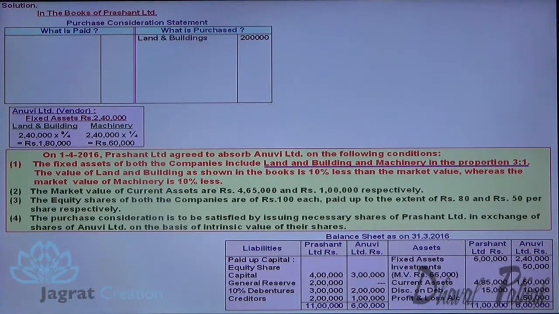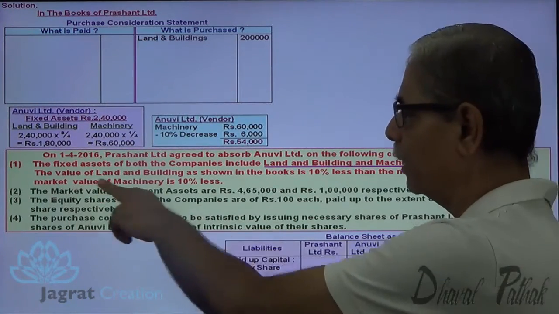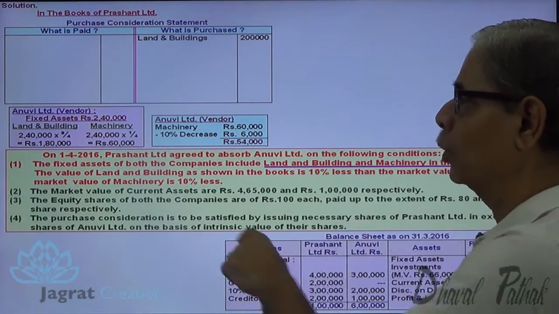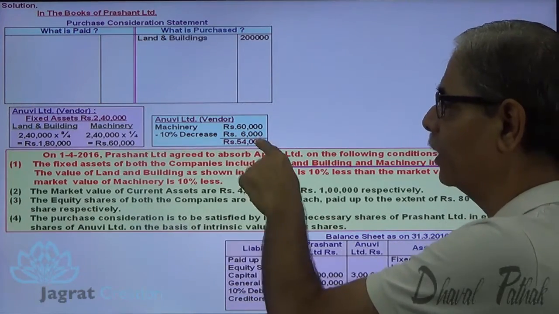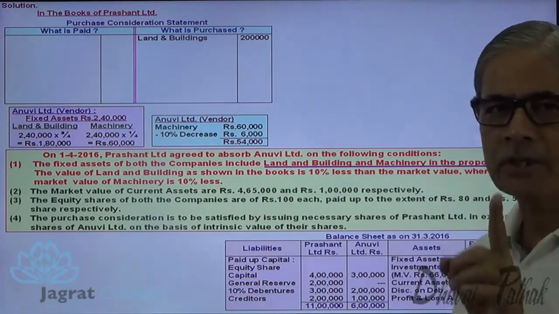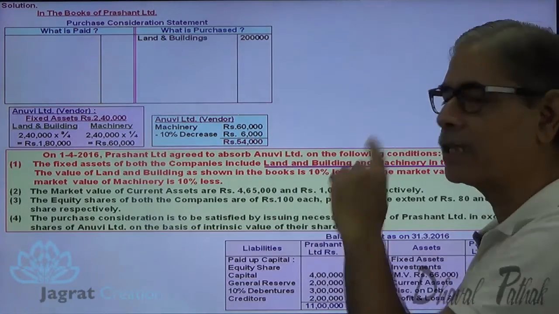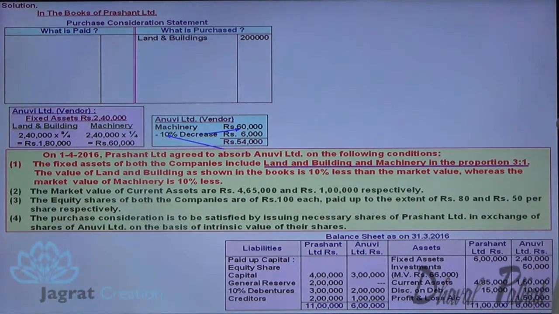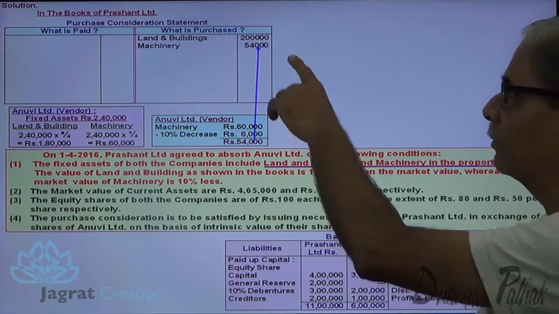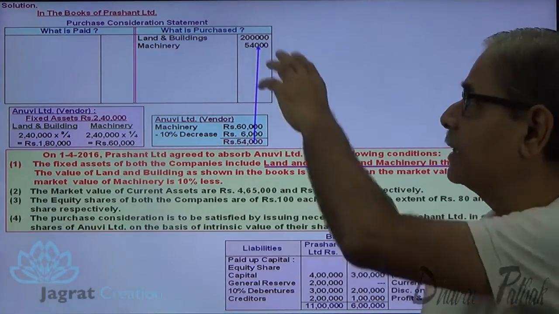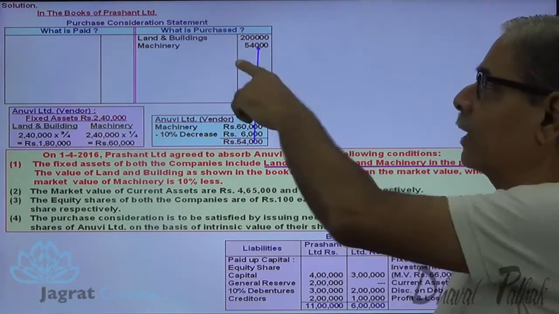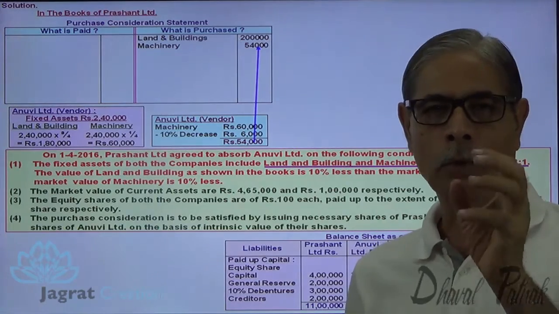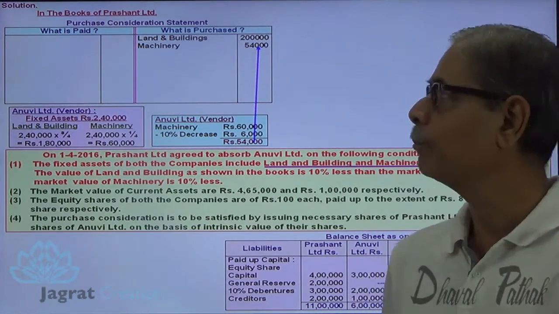Now what have you been told about the machinery? The market value of machinery is 10% less. So this is the book value. 10% less, 6,000. So market value of machinery is 54,000. So machinery of Anuvi Limited is purchased at a price of 54,000. Machinery purchased for 54,000. This is how the revalued value of land and building and machinery is recorded in the calculation of net assets purchased by Prashant Limited.